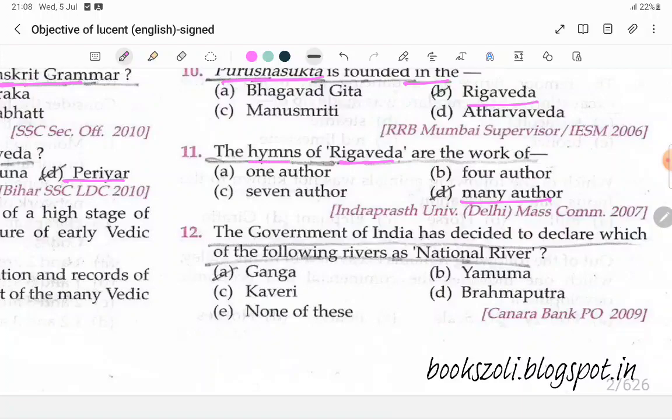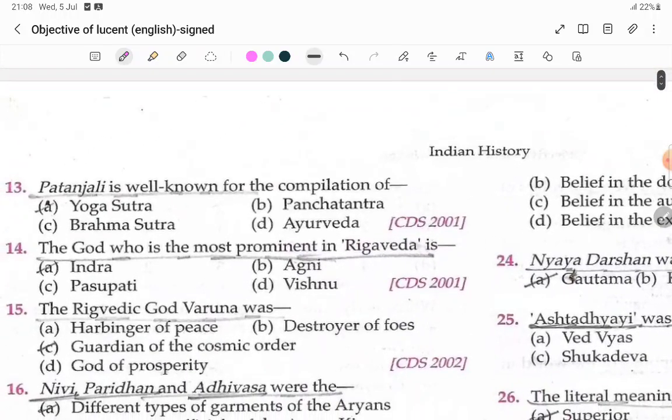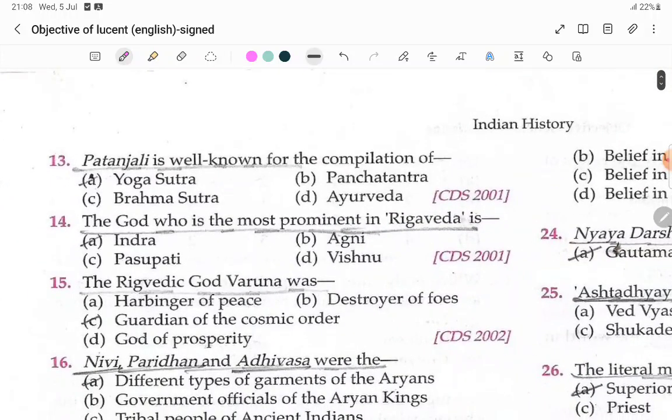Government of India has decided to declare which of the following rivers as a national river? That one you know, Ganga. Okay. Patanjali is well known for the compilation of the Yoga Sutra. That's why Baba Ramdev always does yoga, and that's why he gave the name Patanjali. So you remember it like that: Baba Ramdev does yoga and his product is Patanjali.